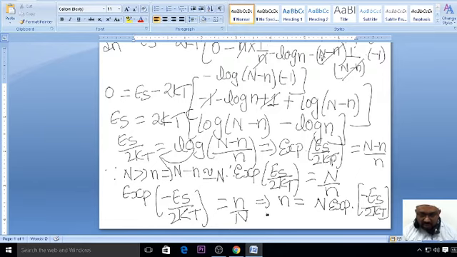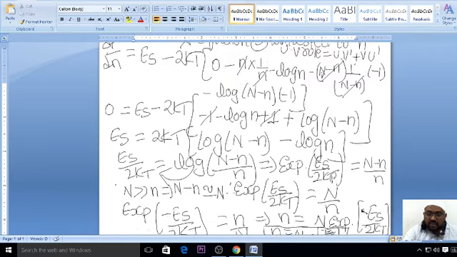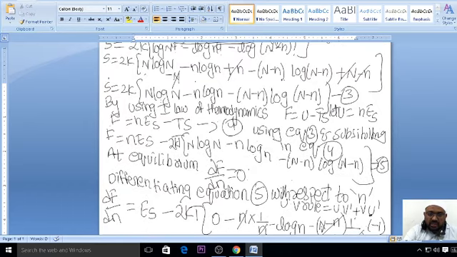Or else what you can write? Small n is equal to capital N e to the power of minus Es by 2kT. Now this is the expression we got for the Schottky defect in ionic crystal. In the previous class we discussed the Schottky defect in metal. So here you find that there is no 2 there, only minus Ev by kT. Here 2 will come as it is. The same expression, you can just make a note of it, right?